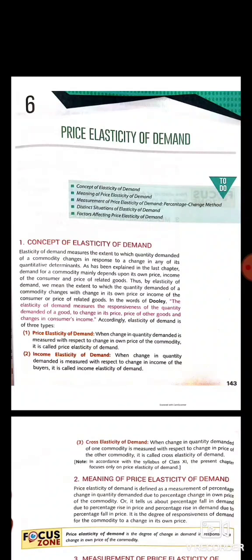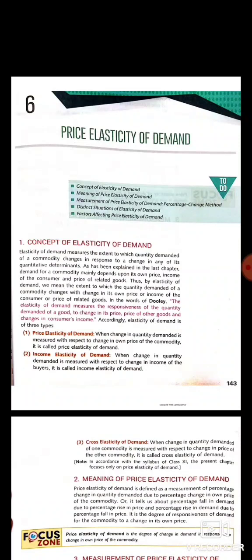So what is price elasticity of demand? When change in quantity demanded of a commodity is measured with respect to change in own price of that commodity, it will be called price elasticity of demand. Next is income elasticity of demand.